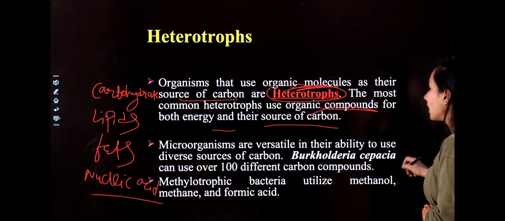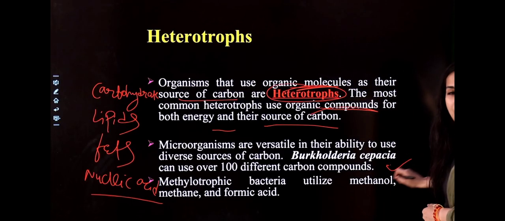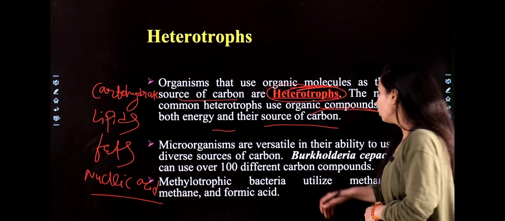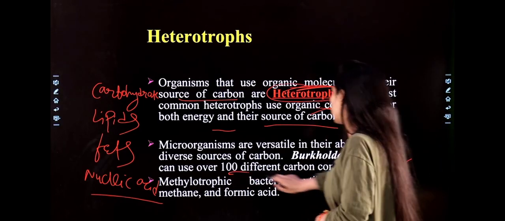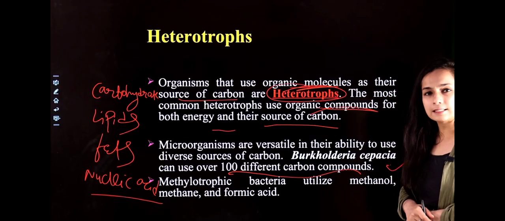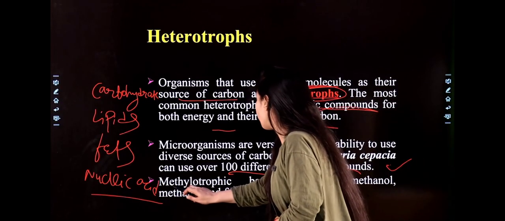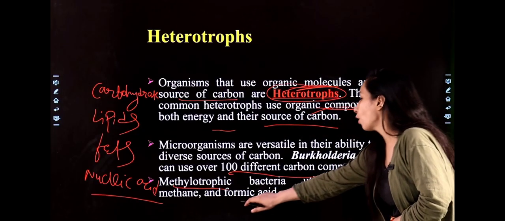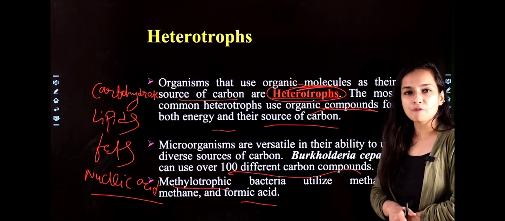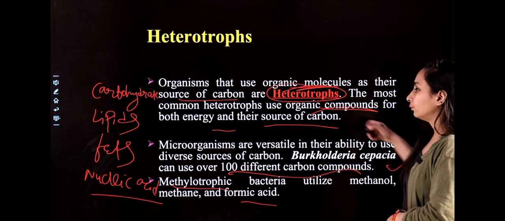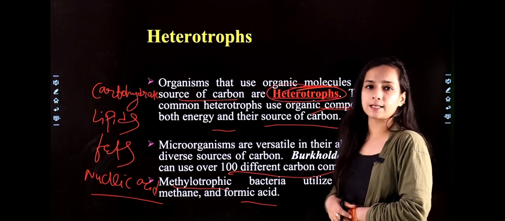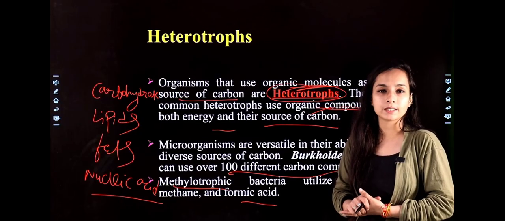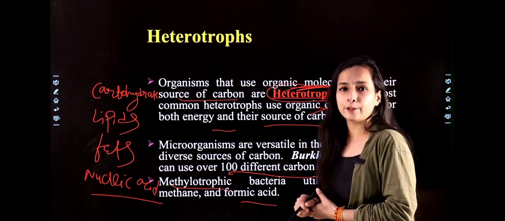Next, microorganisms are versatile and have the ability to use diverse sources of carbon. They use hundreds of different compounds of carbon, correct? After that, methylotrophic bacteria utilize methanol, methane and formic acid as a source of energy and for carbon utilization. So these bacteria are using chemical components, right? This is about your heterotrophs.